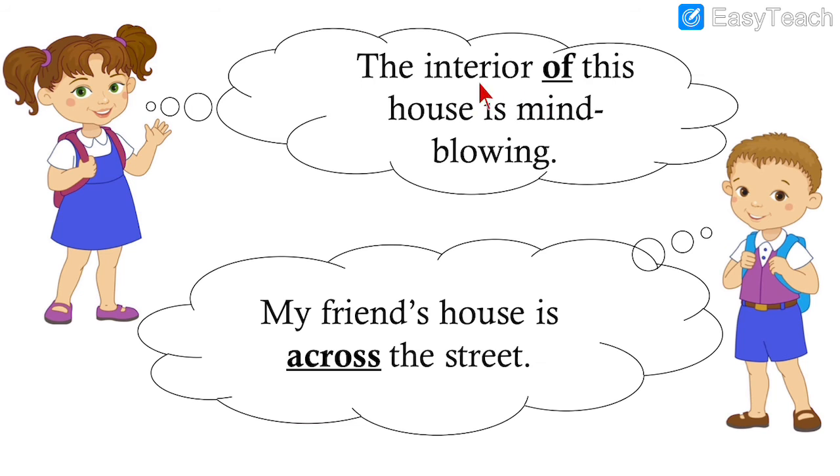What are we talking about? The interior of this house. Which part of the house? There are two parts, inside part and outside part. So interior of this house means the inside part. Across the street: where is the house? On the other side. Like when we cross the road, we say go across the road, meaning from one side to the other. That shows the house is located on the other side.